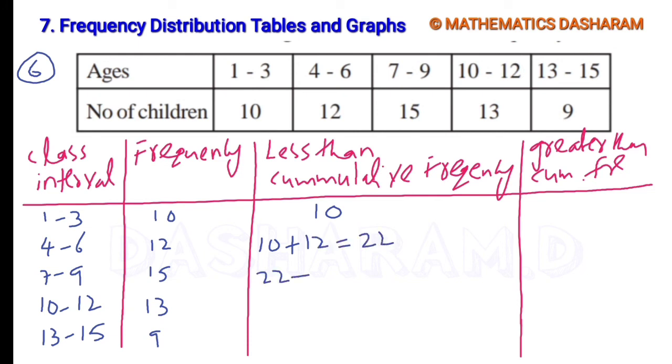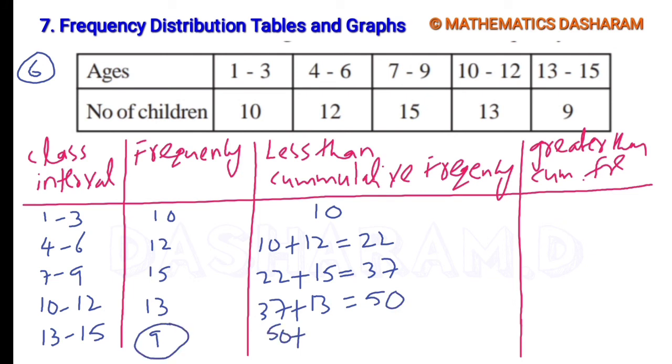Third one, 22 plus next frequency 15, so 22 plus 15 is 37. 37 plus next frequency 13 is equal to 50. Next, 50 and the last one 9, so it is equal to 59.